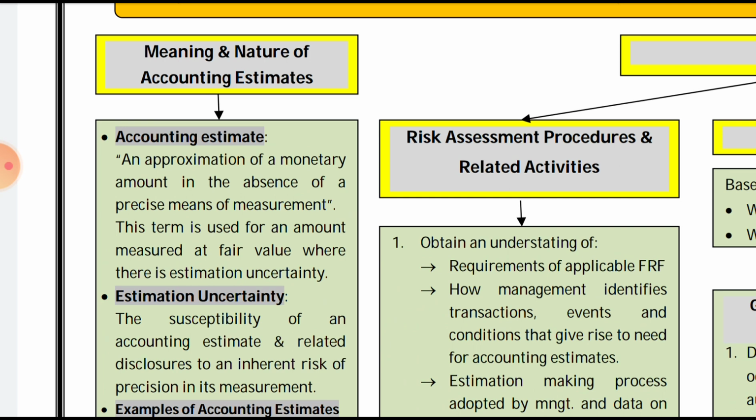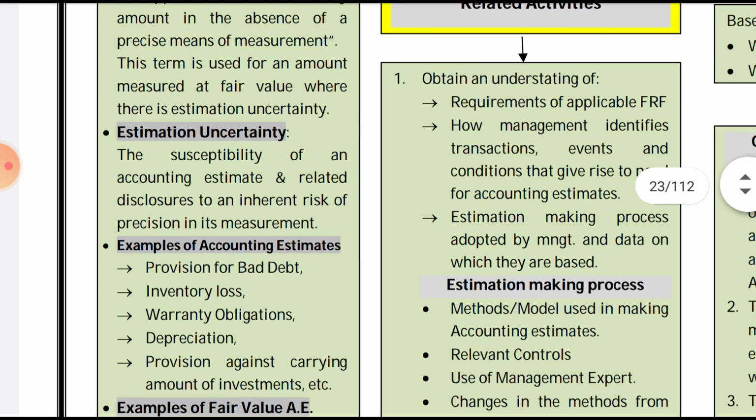So an accounting estimate is an approximation of the monetary amount in the absence of a precise means of measurement. This term is used for an amount measured at fair value where there is estimation uncertainty. Now, what is estimation uncertainty? It is the susceptibility of an accounting estimate and the related disclosure. Susceptibility means chances, the chances of an accounting estimate and the related disclosure to an inherent risk.